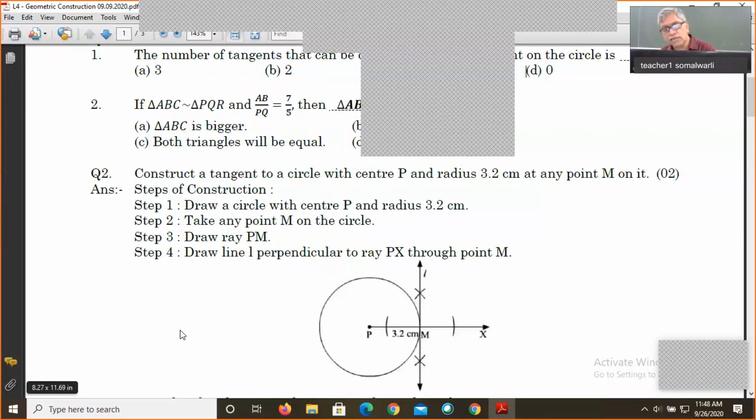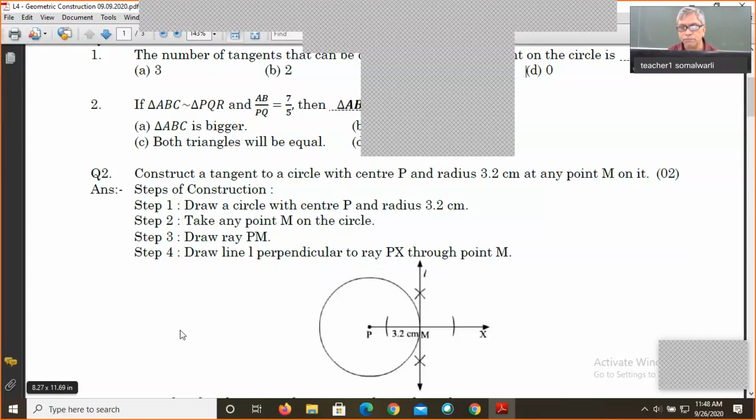First, on the left hand side arc, we will mark one arc above, one arc below. Then on the right hand side arc, we will mark one above, one below. Because of the crossing arcs, we will get 2 points, and we join those 2 points with M, and you will get the tangent.